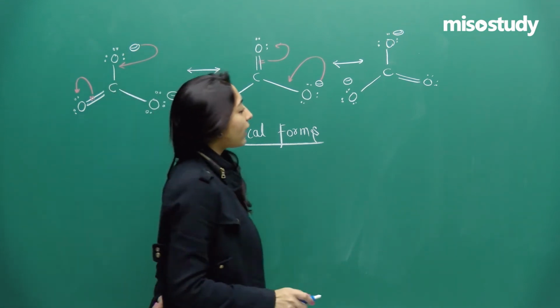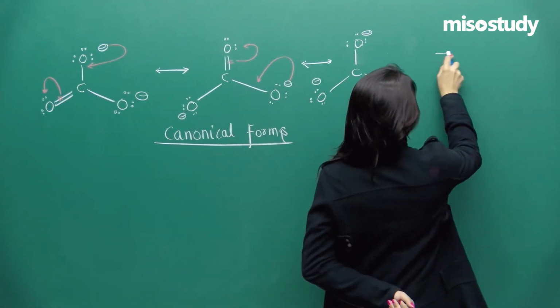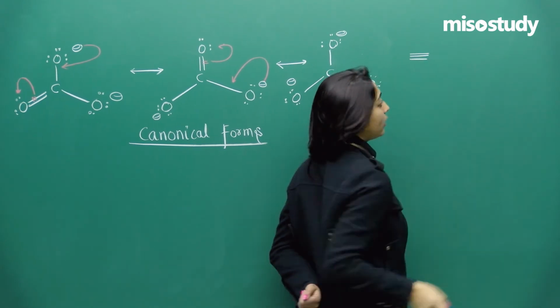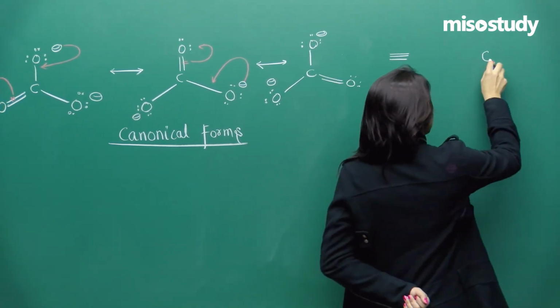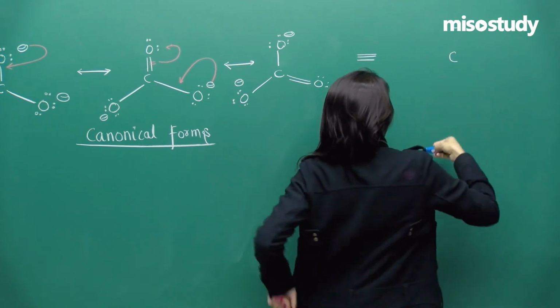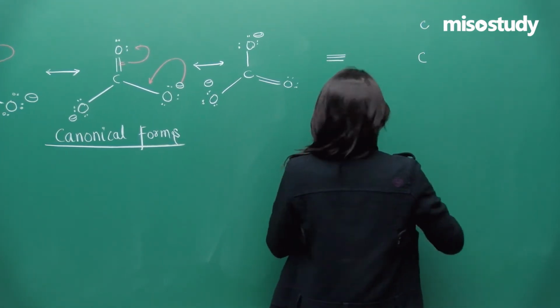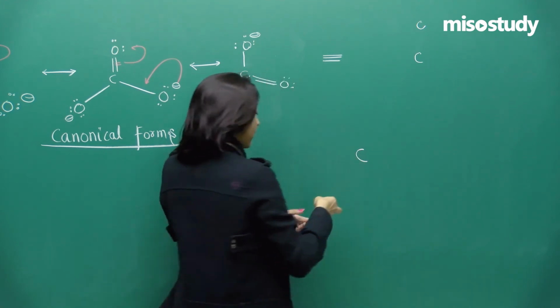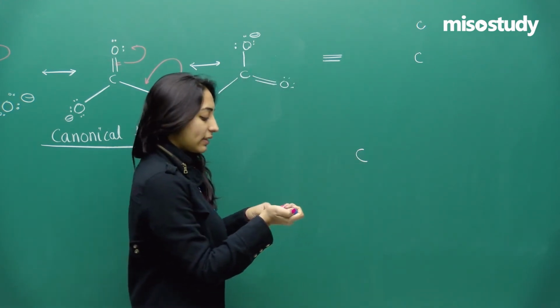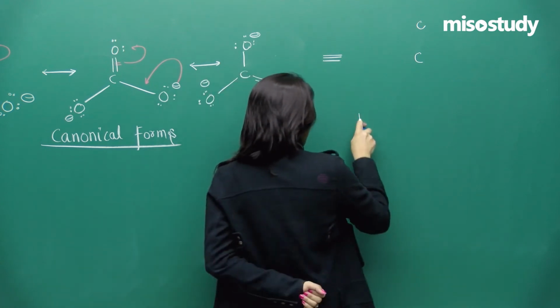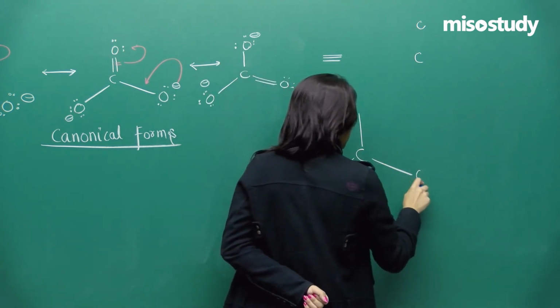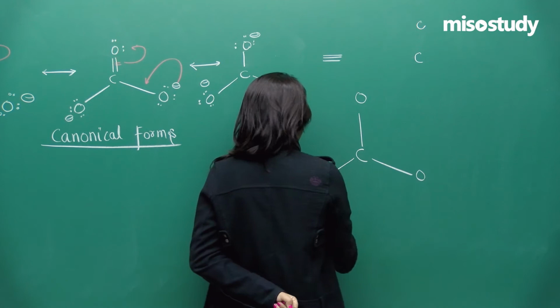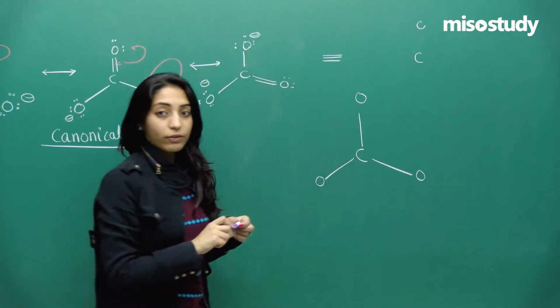Now what should be the final structure that I'll draw? Finally, I'll draw these 3 lines of equivalence. Let me write down here. I'll say carbon will be taken in the center and 3 oxygens will be placed in this particular fashion with carbon, right?